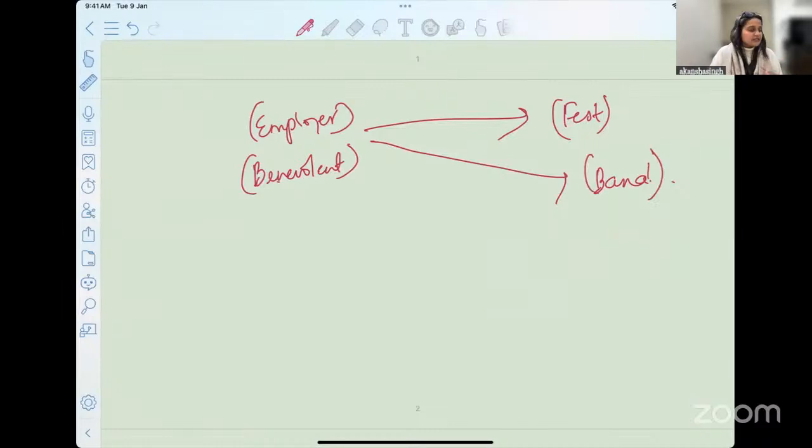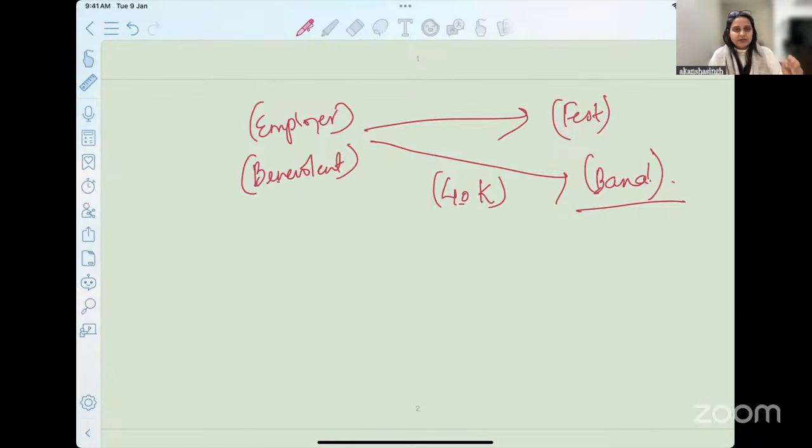So he enters into a contract with a band of musicians. He also makes a payment to them of 40,000 rupees. And on the date when the musicians were supposed to come and perform, they do not really turn up. They say that we can't come and we cannot do the performance of the contract. Now, in this situation, as compared to the last example, what is the difference that you can see?